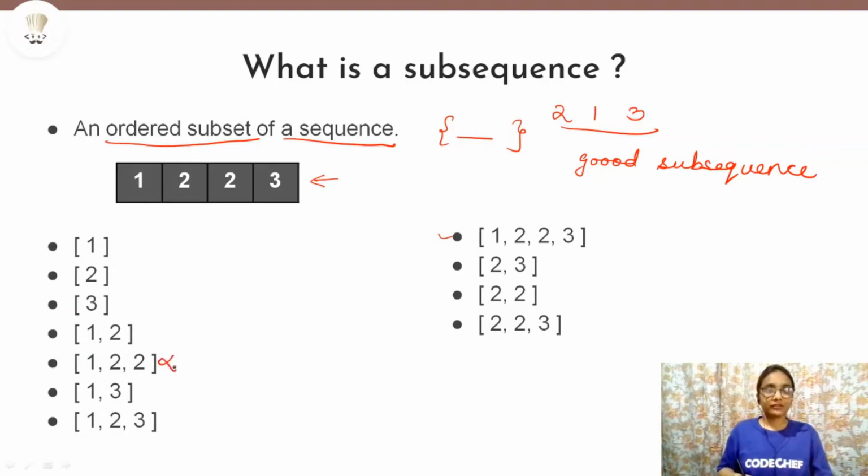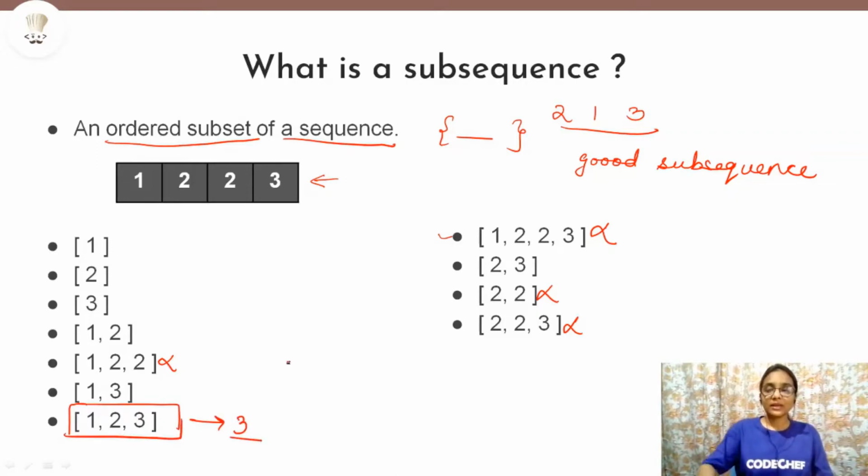Like we will rule out this one because 2 is present adjacent to each other. Then we will have to rule out this one, again this one, and these two will again be ruled out. So now we are only left with some of the subsequences, and all of these can be said to be a good subsequence. But we were supposed to find the length of the longest good subsequence. So you can clearly see that the longest good subsequence here is this one, 1, 2, 3. That is, the length is 3.